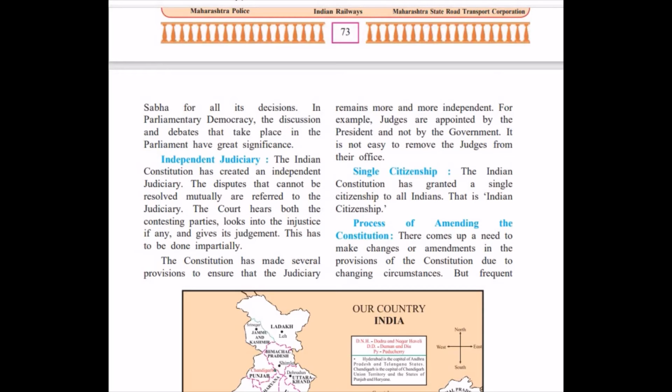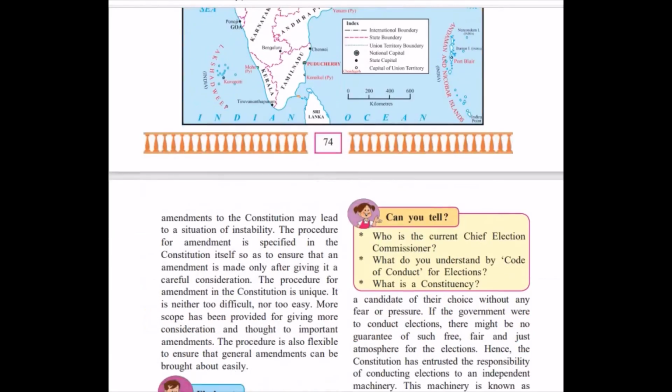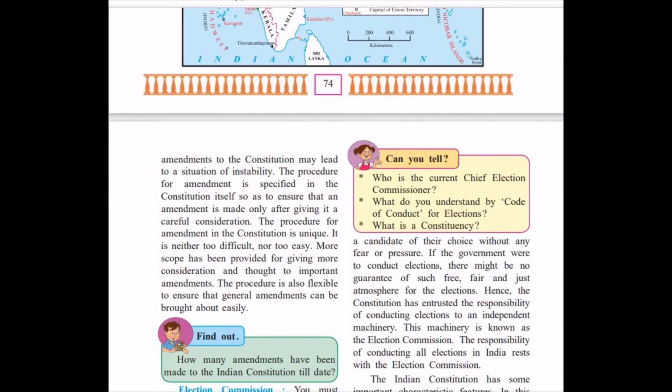Now we will see how laws are made, the process of amending the constitution. My dear students, when do we amend the constitution, or make new laws, if the laws don't suit the time? We have seen in the legislature that they are always amending the constitution. But the basic structure of the constitution cannot be changed. You can amend laws. It is not difficult.